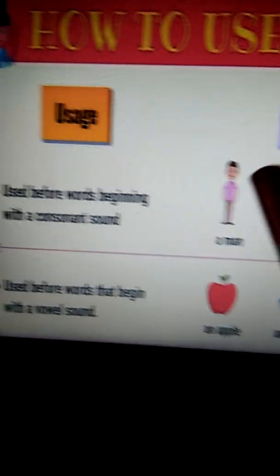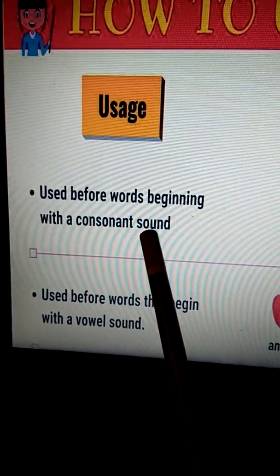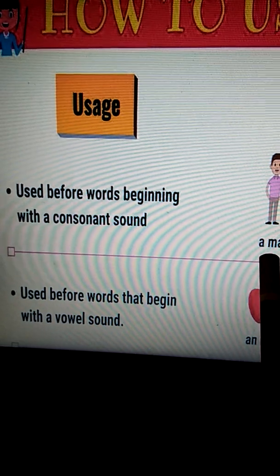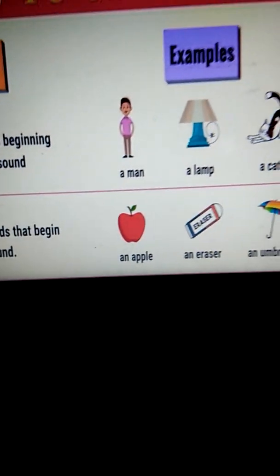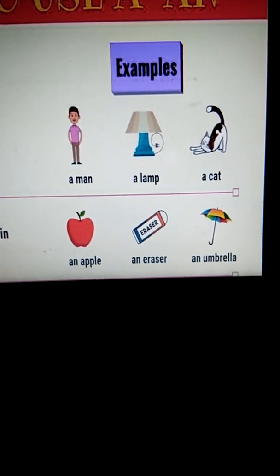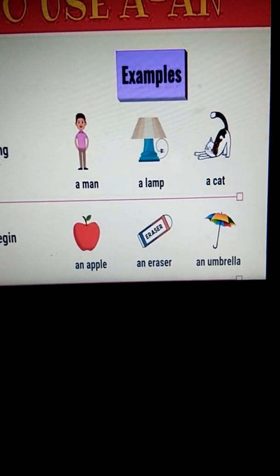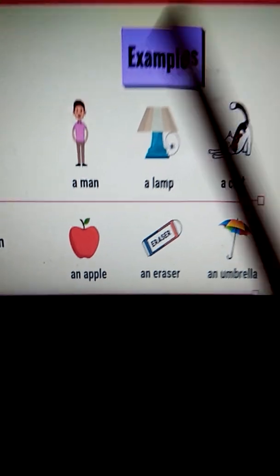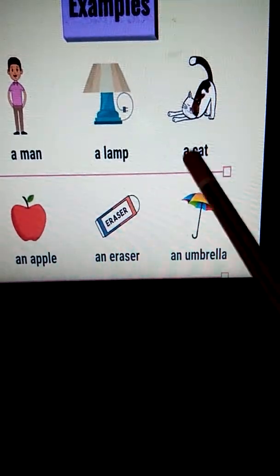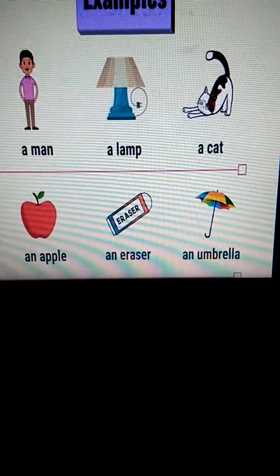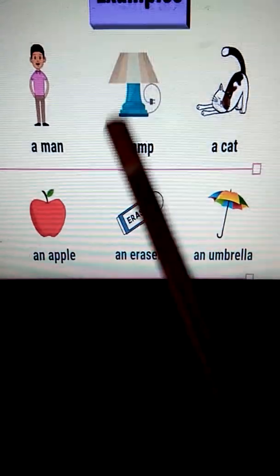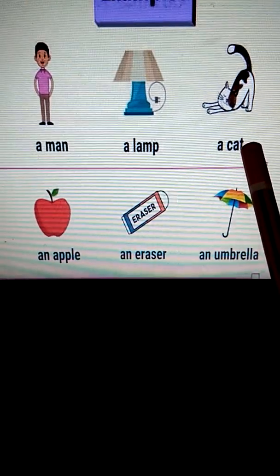Children, see, here the word is consonant sound, not consonant letter. So we have to identify whether the sound that we are making is a consonant or a vowel. Okay. So a man, a lamp, a cat, all these are making consonant sounds, so we are using the article a in front of these words.